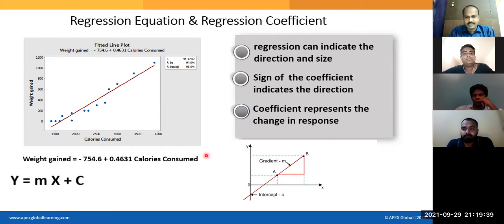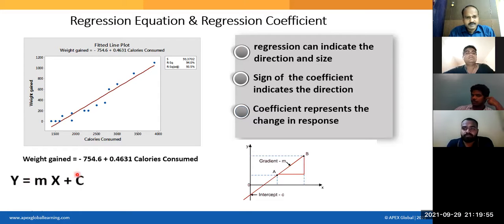Trigonometrically, it can be determined. You calculate the theta here: opposite side by adjacent side. That will be tan theta. In the place of m, you can put tan theta, or in the place of m, you can put del y by del x. Now you know how to get the m?